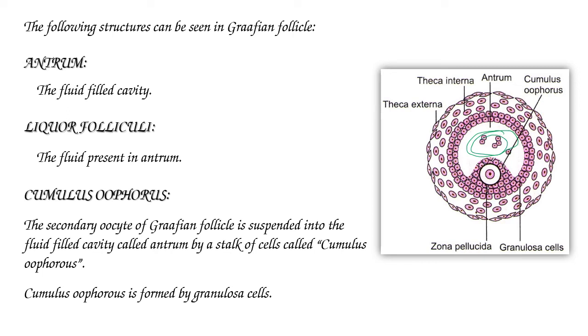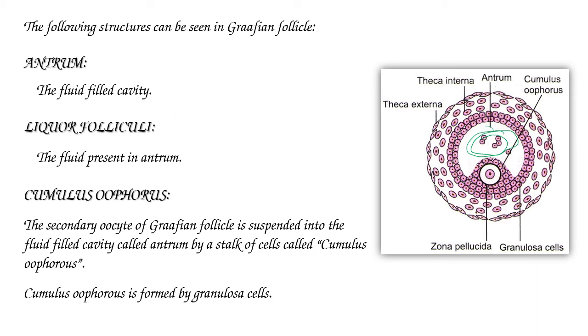And the next structure is liquor folliculi. Liquor folliculi means the fluid present in the antrum cavity. The liquid present inside this antrum is called liquor folliculi.